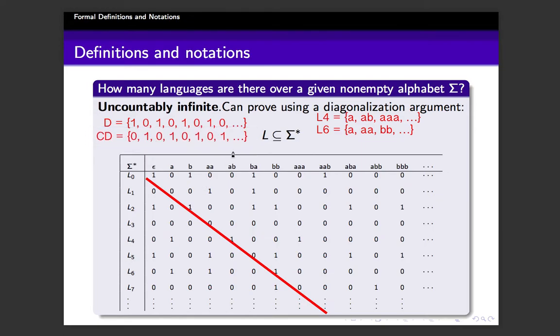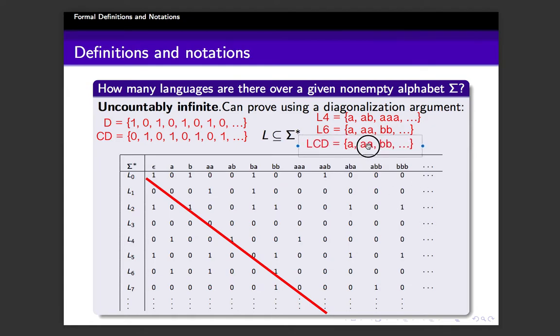Then what do you do with this complement? I am now going to claim that the complement represents a language, which I name the language of the complemented diagonal.